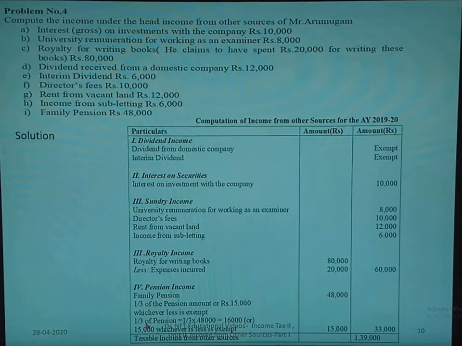From that we have to compute the exempt amount. 1/3 of pension is 1/3 into 48,000, which is 16,000, or 15,000. Of the two amounts, 15,000 or 16,000, whichever is less, 15,000 is less, so from 48,000 we deduct 15,000. We get the amount of 33,000. By summing up all, we get 1,39,000. This is the taxable income from other sources.